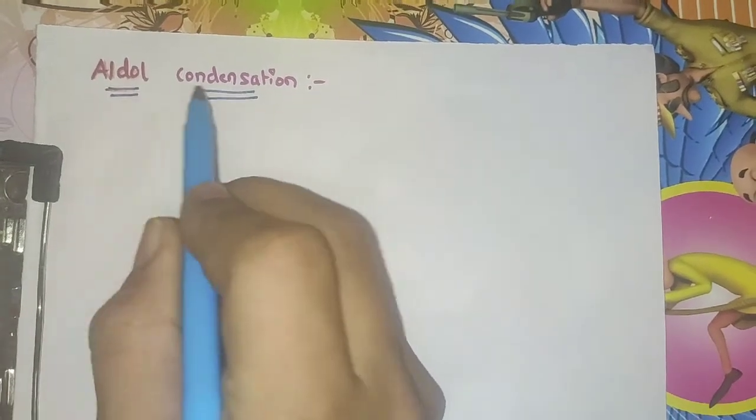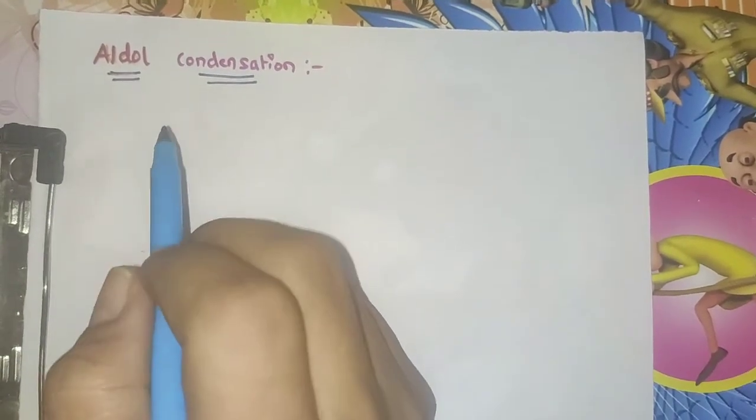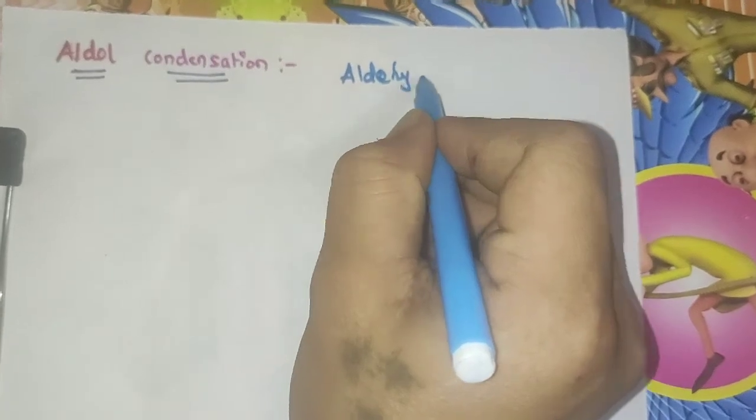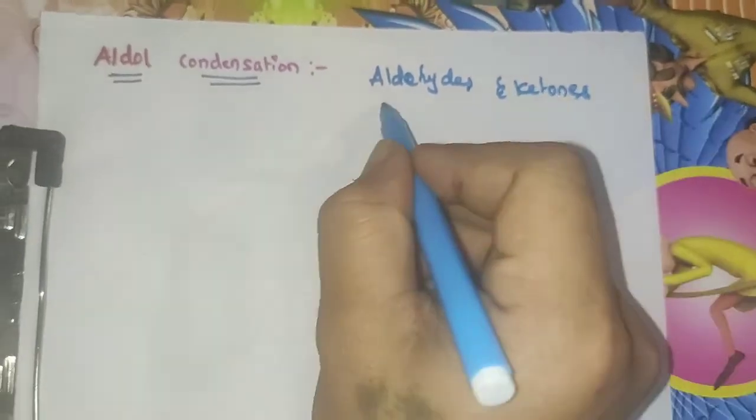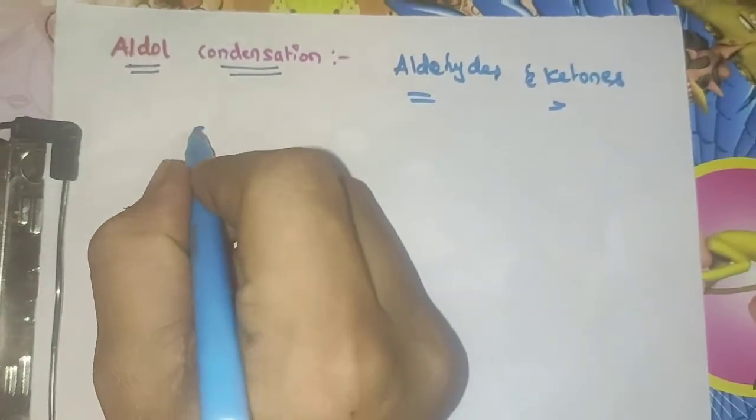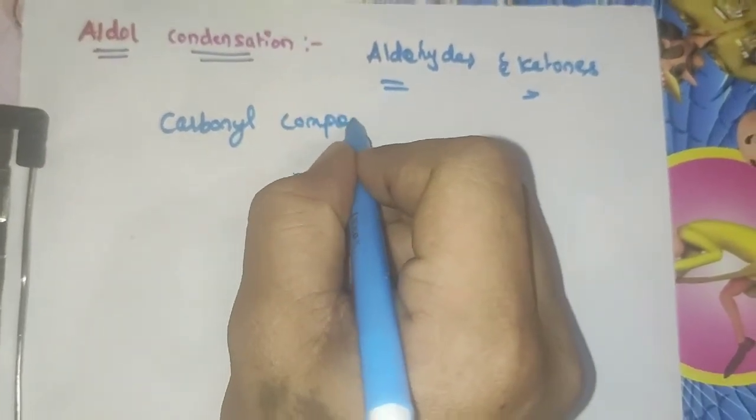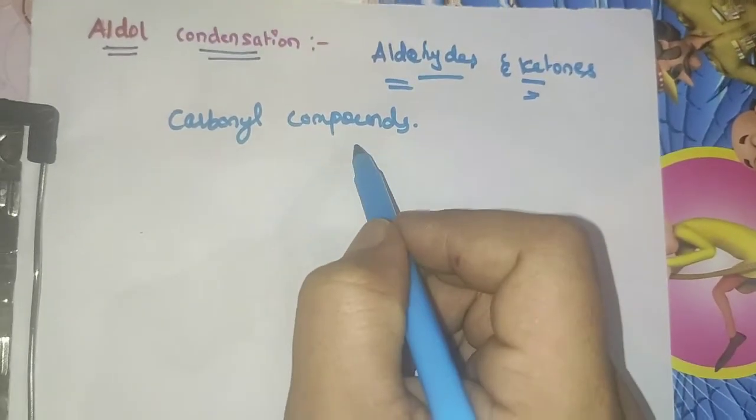Hi students, in this video I will explain a very important concept, that is aldol condensation. What is aldol condensation? Before entering this concept, I will give a little introduction about two functional groups, aldehydes and ketones. Aldehydes and ketones are organic compounds called carbonyl compounds. So here both aldehydes and ketones are called carbonyl compounds.